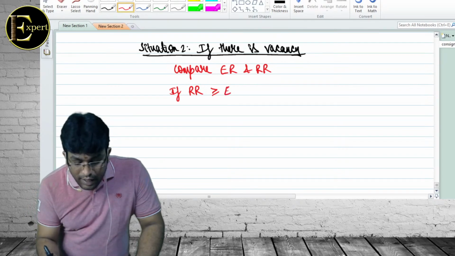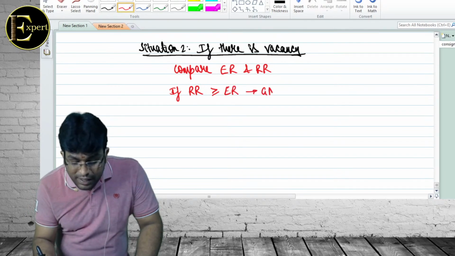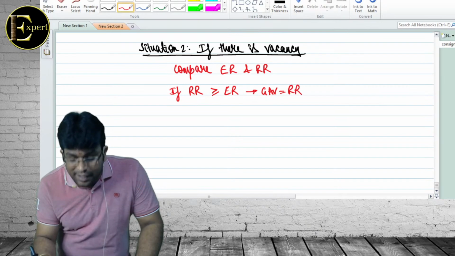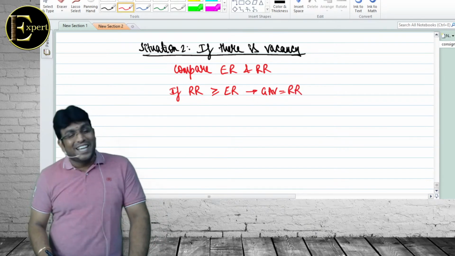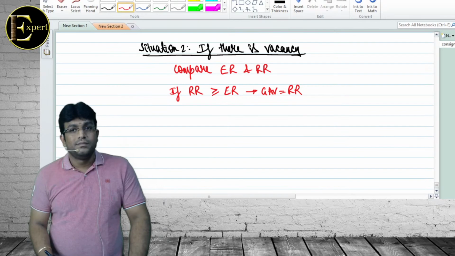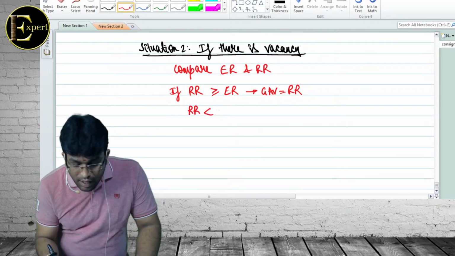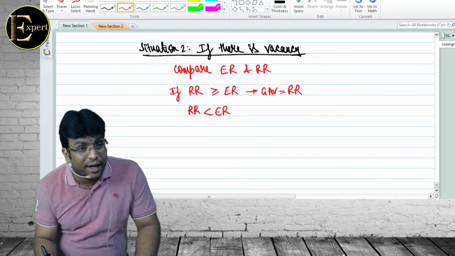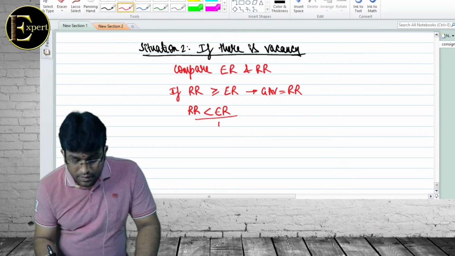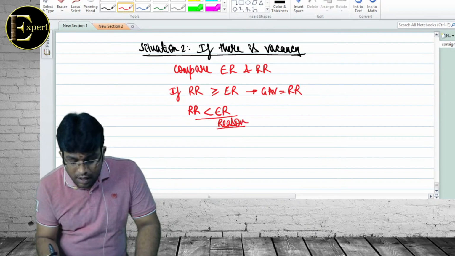Rent received is greater or equal to expected rent, then GAV is rent received. आपको ज्यादा है ना तो ज्यादा फिर टैक्स पे करो. समझ गए आप लोग? And if rent received is less than expected rent, then we will find out the reason.